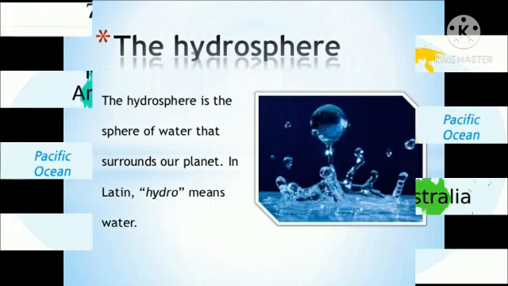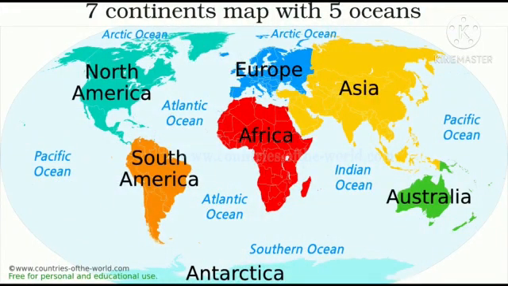Now, here it is also given about the continents. The land on earth is divided into 7 continents. They are Asia, Europe, Africa, North America, South America, Antarctica, and Australia. Asia is the largest continent and Australia the smallest. As you all can see here in the picture, there are the 7 continents, right? You all can see the largest continent is Asia and the smallest continent is Australia.